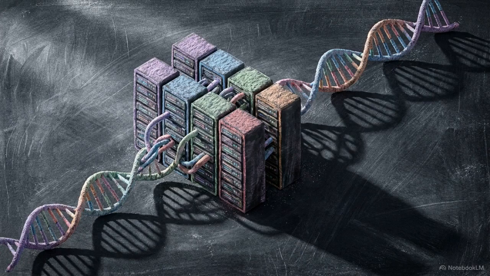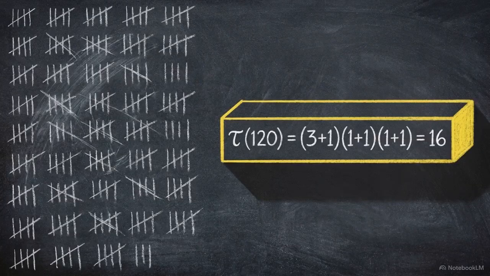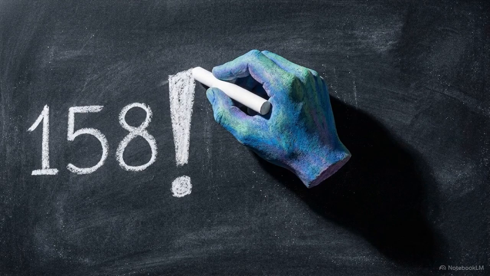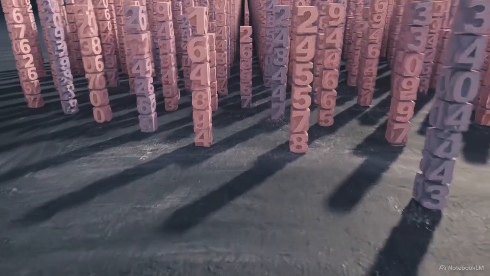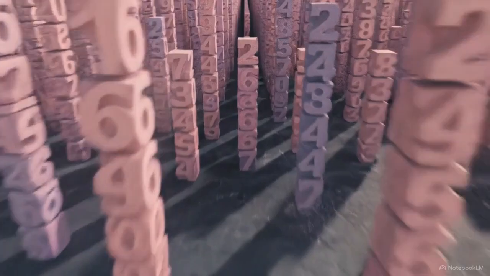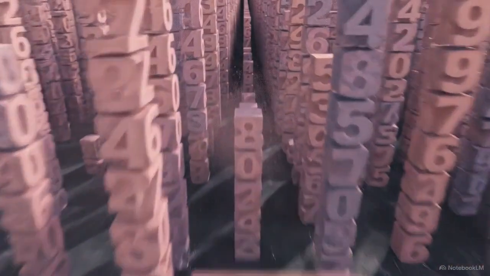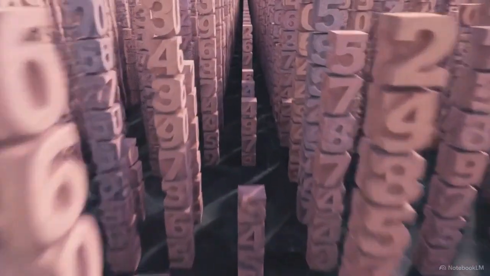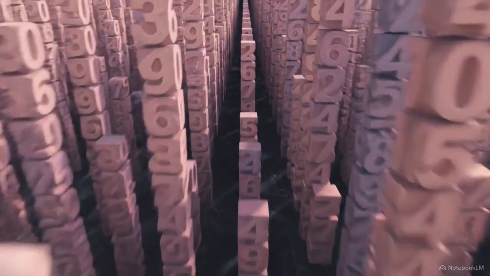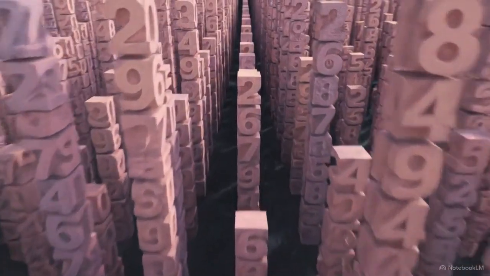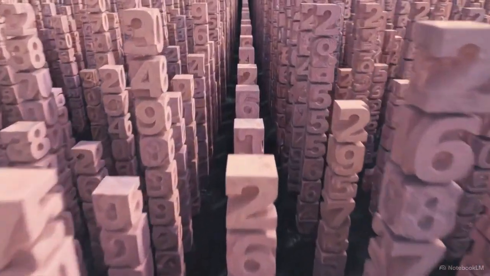By understanding the unique prime DNA of a number, we bypass the need to blindly test divisors. We elevate basic counting into an elegant, instantaneous combinatorial operation. Let's set up a test of our structural logic. We are going to determine the exact number of trailing zeros in 158 factorial. 158 factorial is an immense value. Conceptually, it is the product of every single integer from 1, multiplied all the way up to 158.